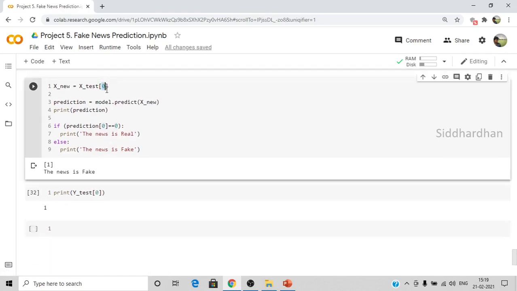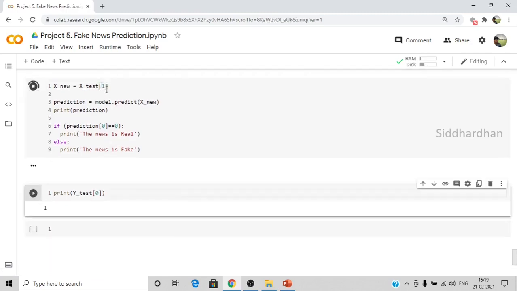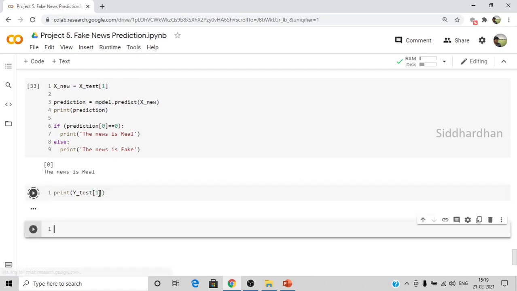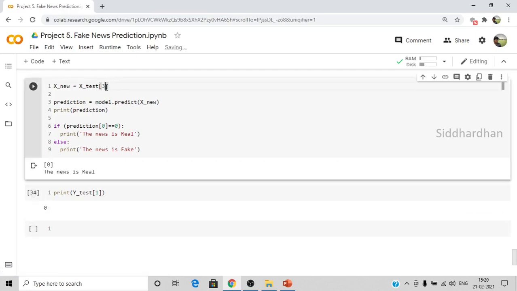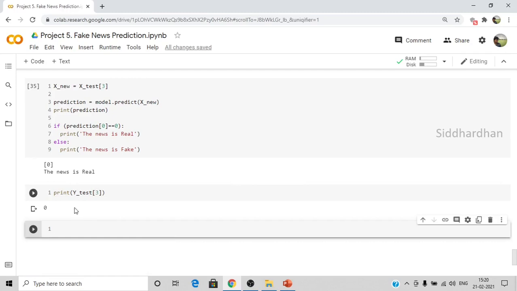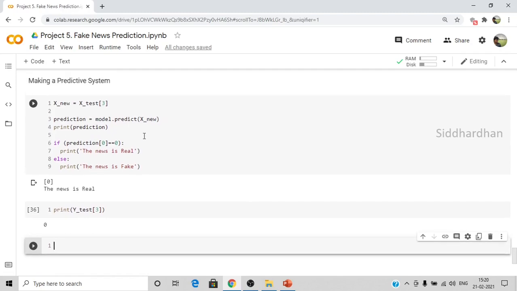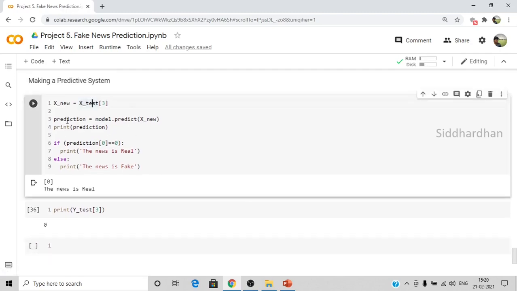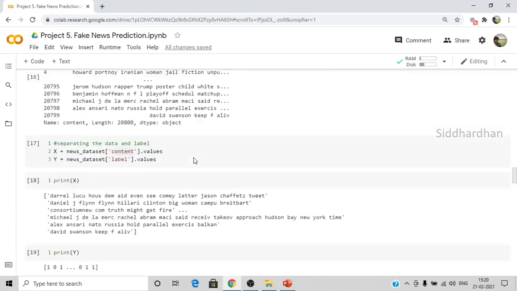Now let's check for 1. So here the label is 1, which means the news is real. Let's see whether it is correct or not. So I'll just put 1. As you can see here, we are getting the label correctly. So you can just try it for different values and see whether the model is predicting correctly. So 3, it should print 0. As you can see here, our model is predicting correctly. So this is how you can make a predictive system. When you give a new value, our model can predict its label and tell whether it's real or fake. Okay, so that is about building a fake news prediction system.